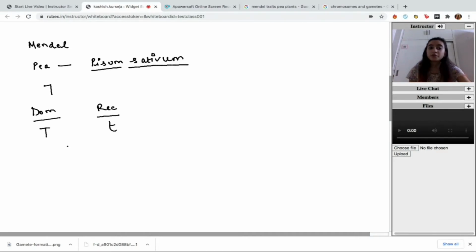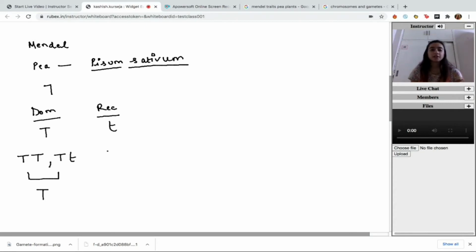Dominant is known to be dominant because it expresses itself irrespective of what the other component with it is. So, in a combination of two capital T's, it will clearly express itself. In a combination of one capital T and one small t, it will also express itself because it is the dominant trait. So, the plant in either of the cases will show the characteristic of the capital T only.